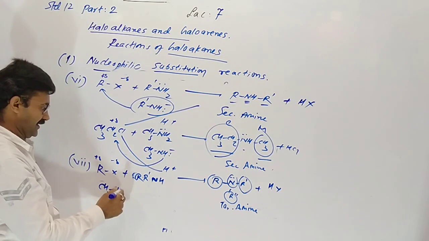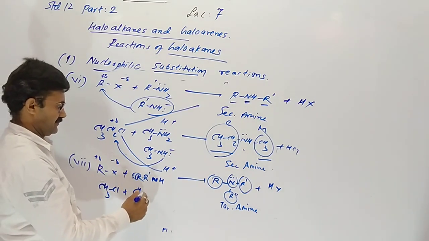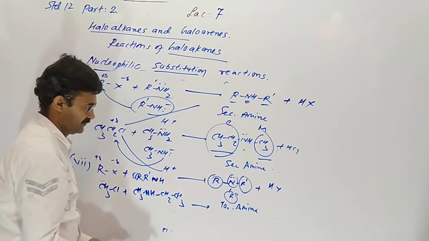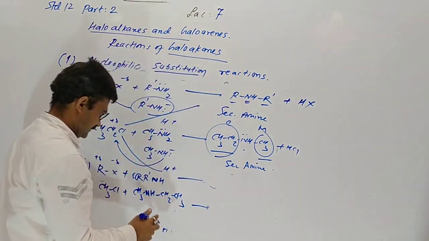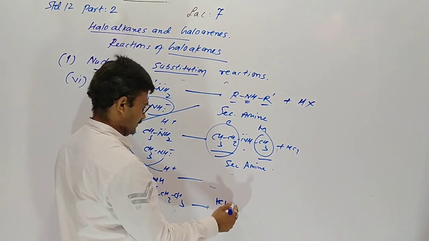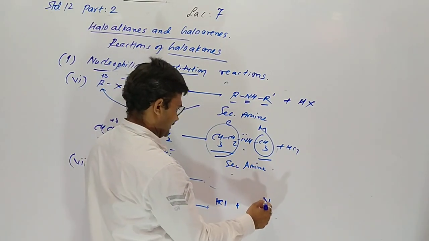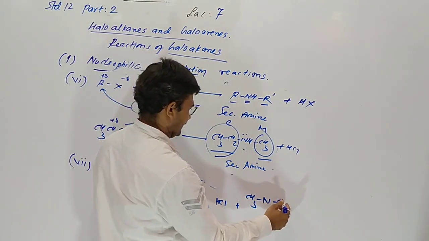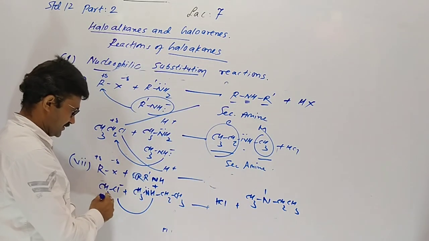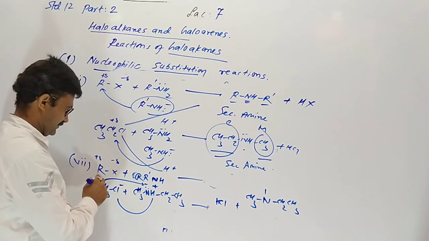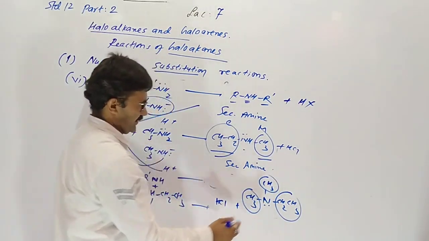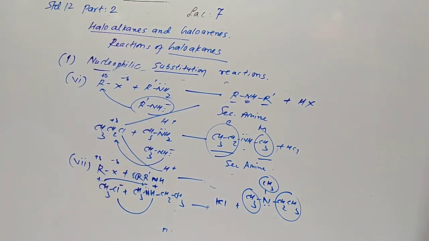Example: suppose methyl chloride is taken. Here ethylmethylamine is taken. Then it gives H+ and chlorine, HCl is removed. Now nitrogen already has one methyl and ethyl. One methyl combines due to negative charge with it. So this one, ethyldimethylamine, occurs.